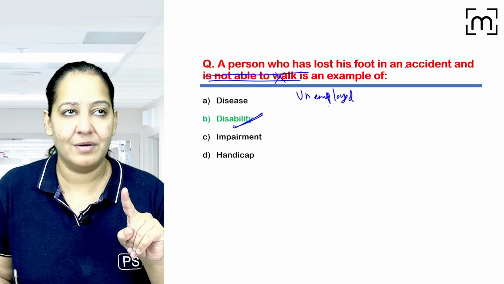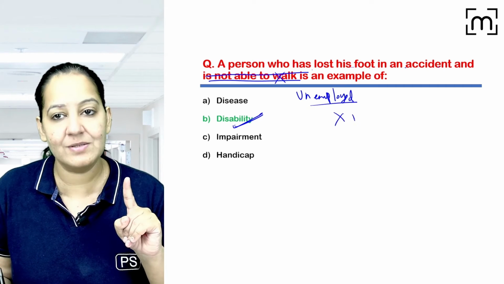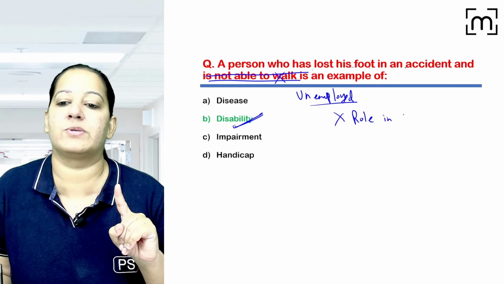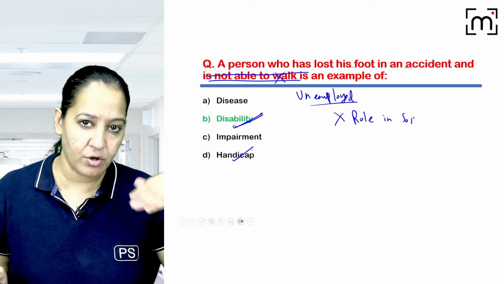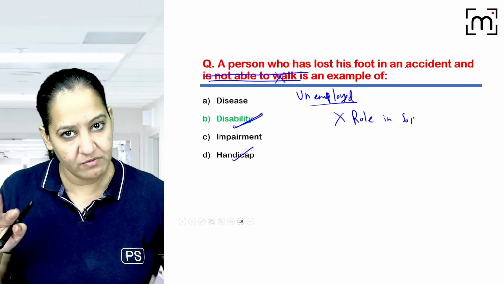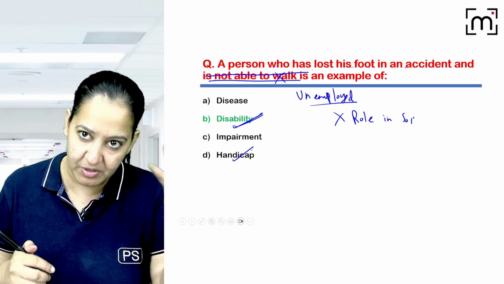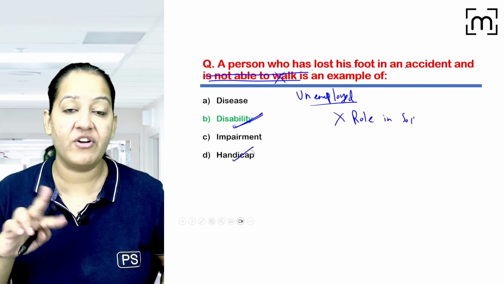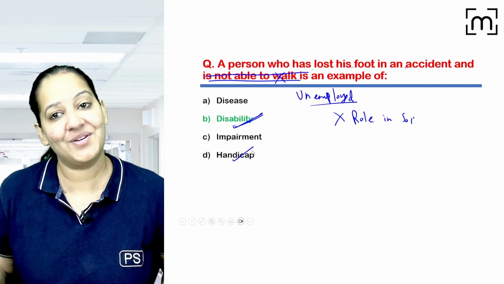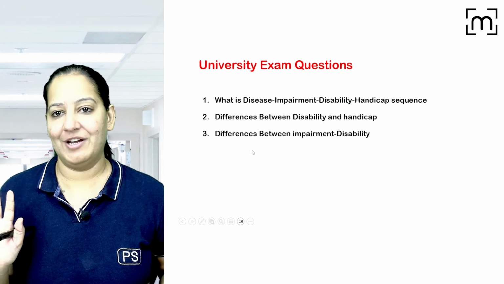The person is not employed, so the person is not able to perform the role in society. So this is the definition of handicap. So I will change one word. Instead of not walking, I will use the word unemployed. So the answer will change from disability to handicap. I hope you can understand. So these are two different questions in two different exams. So students got confused, so I hope you got it well.